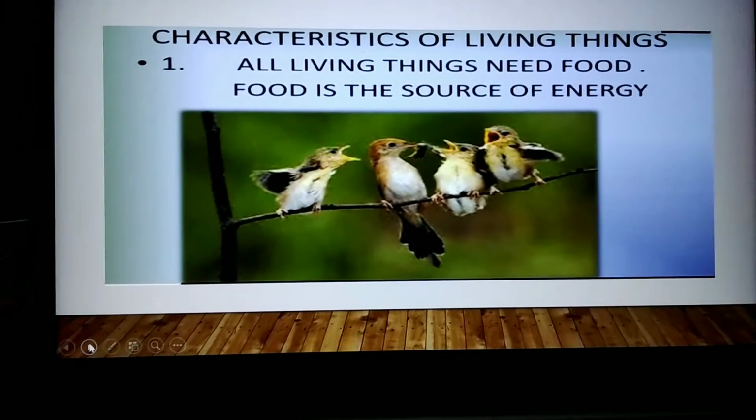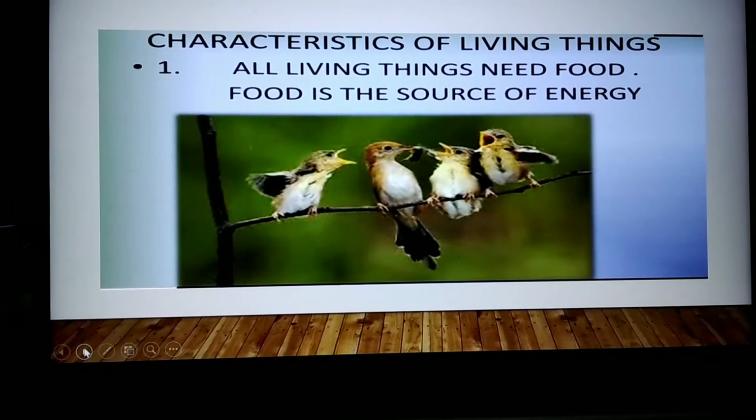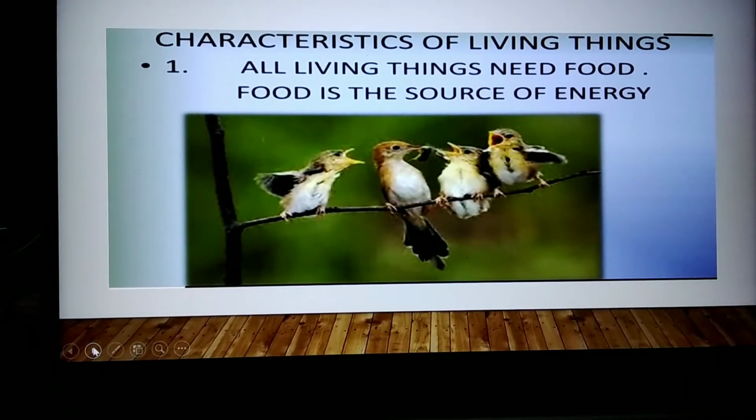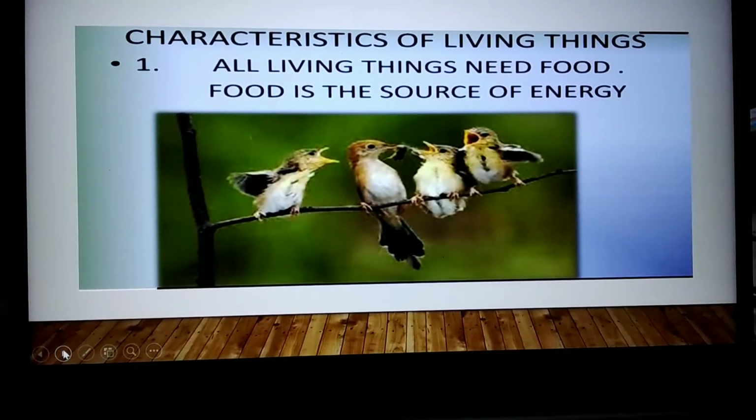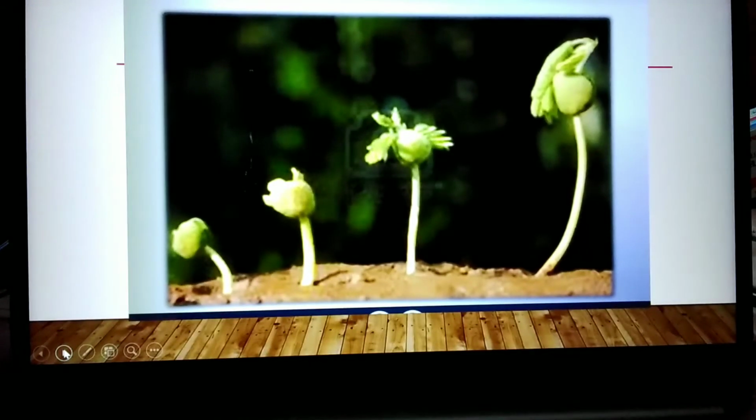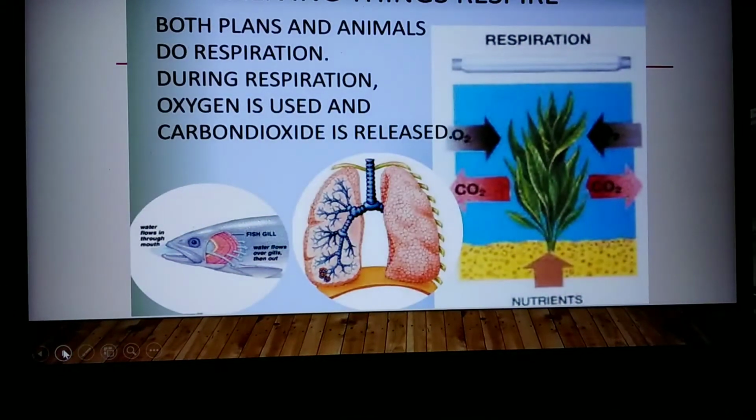Characteristics of living things. All living things need food. Food is the source of energy. Living things grow. Living things respire. Both plants and animals do respiration. During respiration, oxygen is used and carbon dioxide is released.